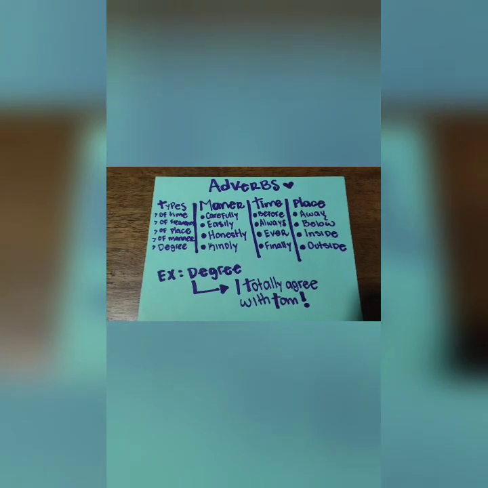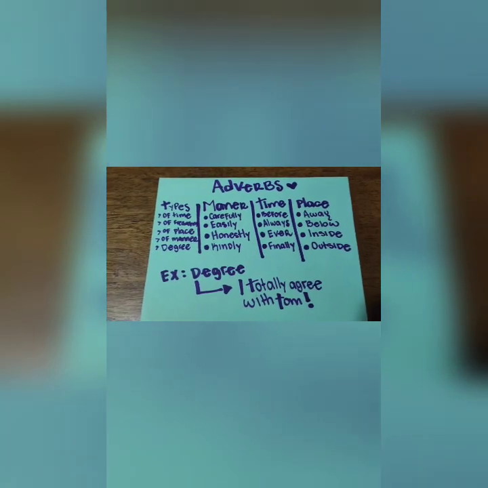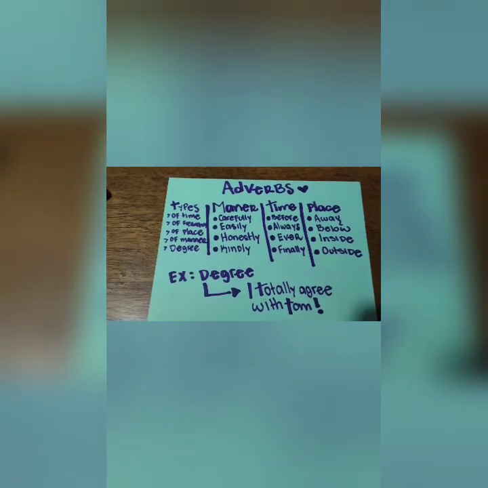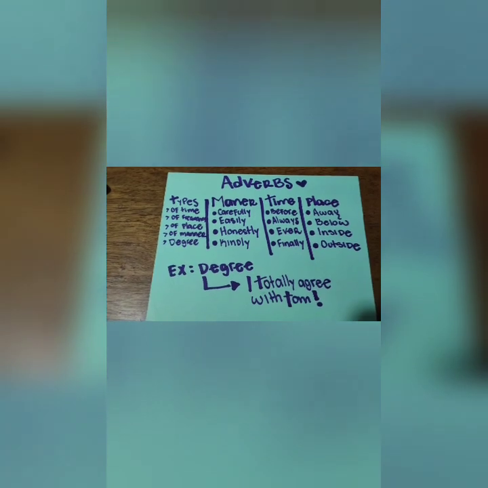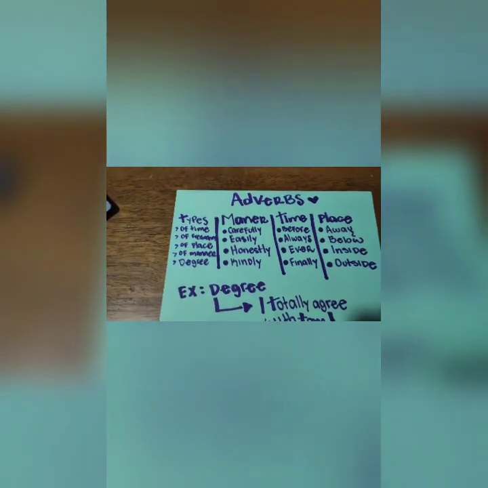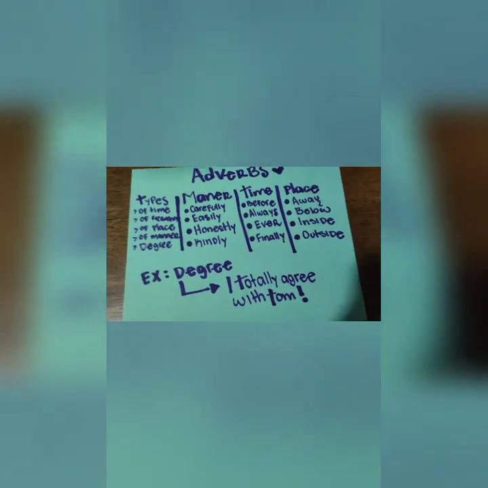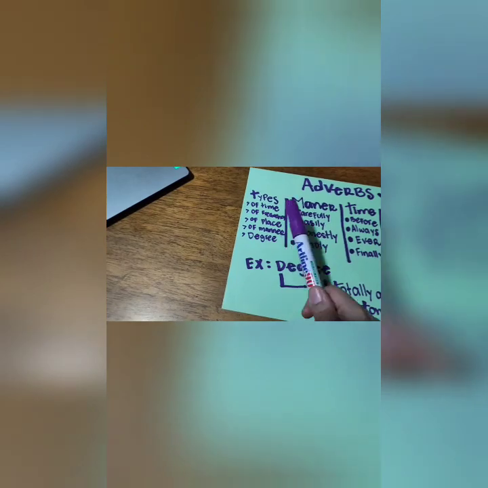Including an adjective, a verb, or a clause, another adverb, or any other type of word or phrase, with the exception of determiners and adjectives that directly modify nouns. And we also have some examples of different types of adverbs. For example, we have adverbs of time, of frequency. Also, we have adverbs of place, of manner, and also of degree.